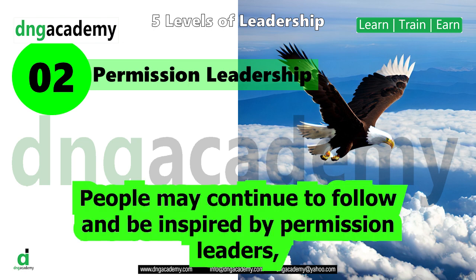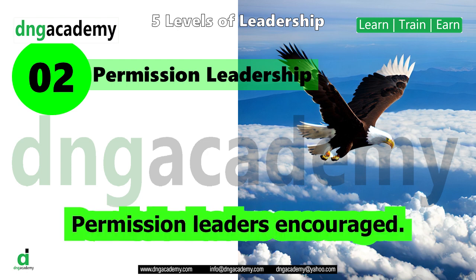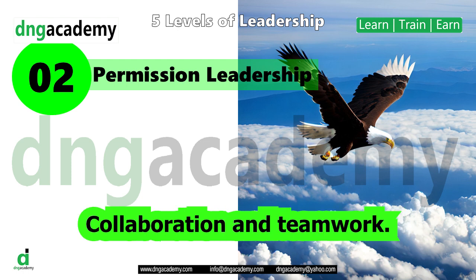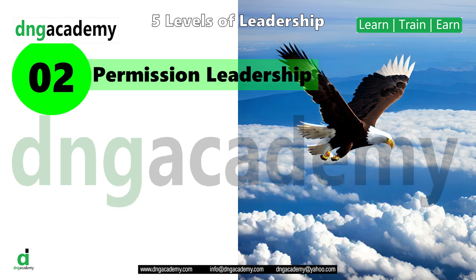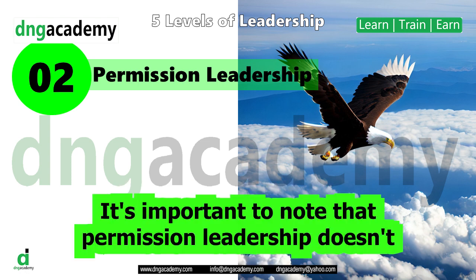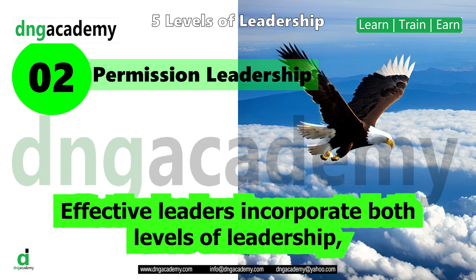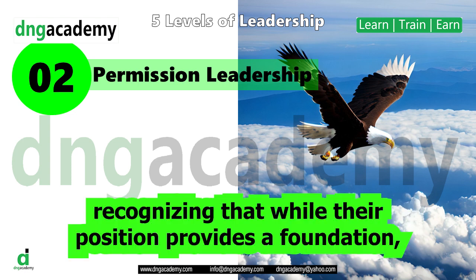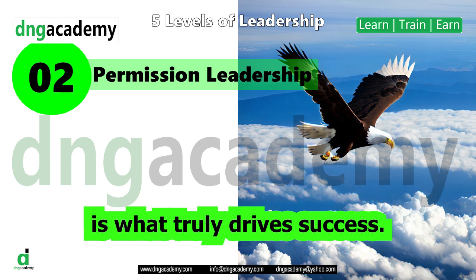People may continue to follow and be inspired by permission leaders, even if their positions change. Collaboration. Permission leaders encourage collaboration and teamwork, fostering a sense of camaraderie among team members. It's important to note that permission leadership doesn't replace positional leadership, but builds upon it. Effective leaders incorporate both levels of leadership, recognizing that while their position provides a foundation, their ability to connect with and inspire others is what truly drives success.